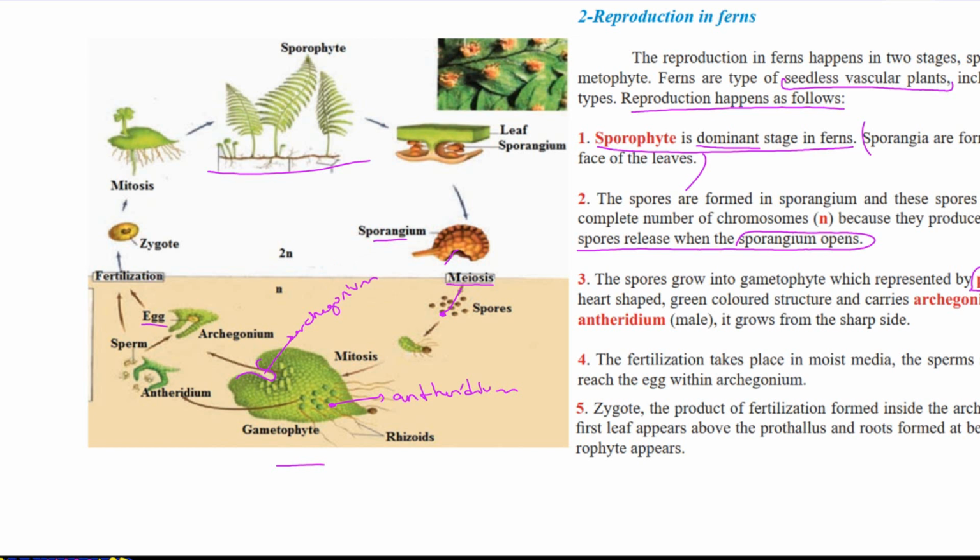Similar to mosses, sperms are formed in the antheridium and released in water. They find their way to the egg produced by the archegonium. Fertilization happens, the zygote is formed. The zygote, one unique embryonic cell, undergoes mitosis to grow into a new sporophyte.